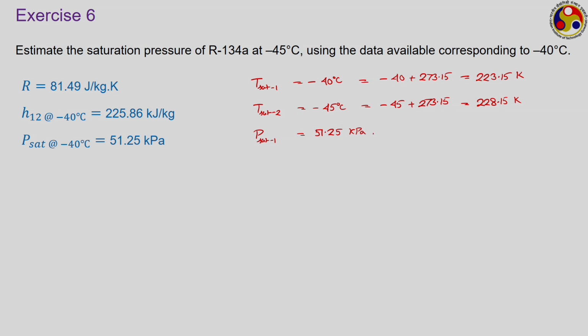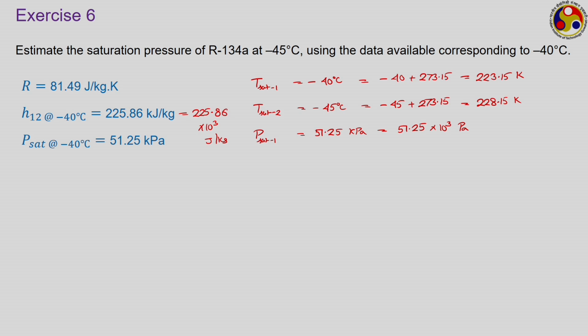51.25 kPa, that is 51.25 into 10 cube Pascal. I would always suggest convert everything to basic SI unit, so that there is less chance of making any mistake with the units. Here R is given as 81.49 joule per kg Kelvin. So, that is given in basic SI unit. However, there is a kilo factor in H12. So, this one can be written as 225.86 into 10 cube joule per kg.